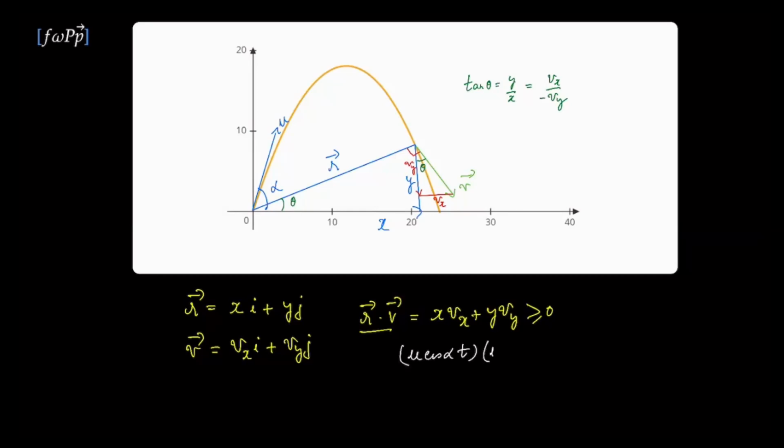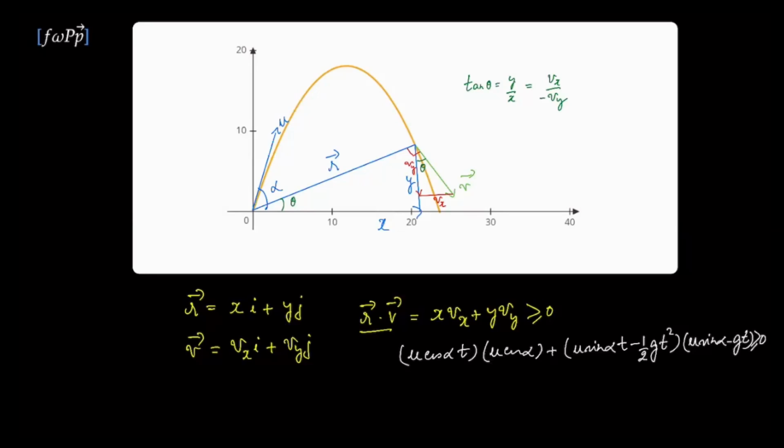Similarly, the y component is going to be u sin alpha into t minus half g t square, and the velocity is just going to be u sin alpha minus g t. We need this whole thing to be greater than or equal to 0.